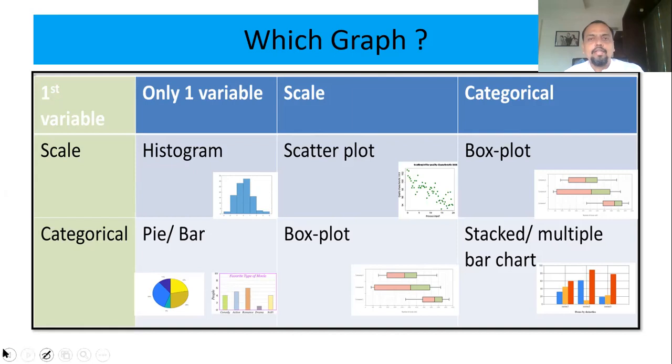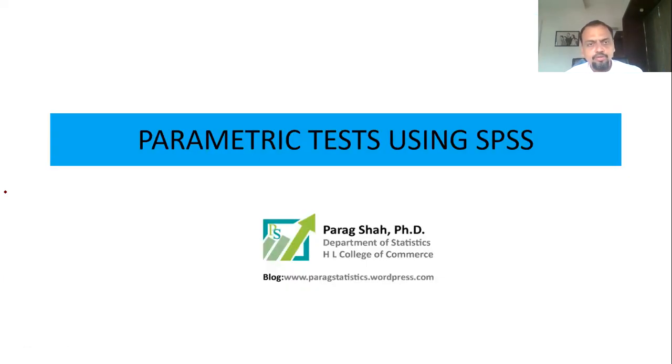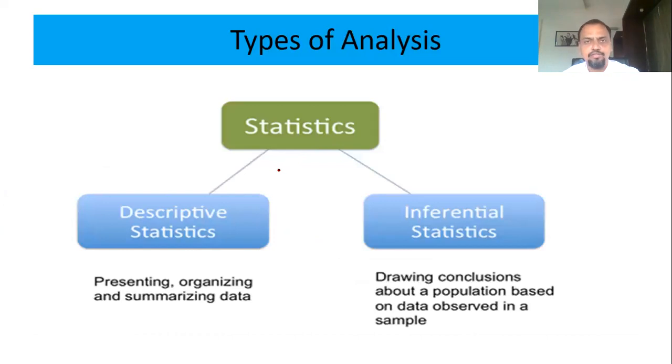Fine. I'll go further now. Now we'll talk about parametric tests in statistics, and how they will be useful for you. What are parametric tests? There are two different types of testing of hypothesis: one is parametric and the other is non-parametric. I'll take a little bit of that in detail later on. When to use parametric and when to use non-parametric, I will help you simplify it, so don't worry.